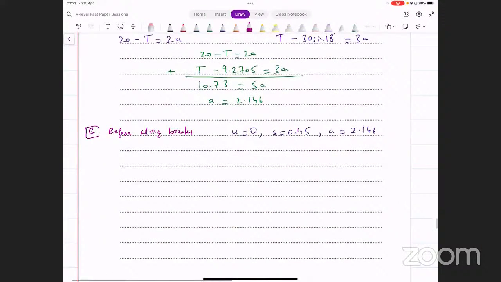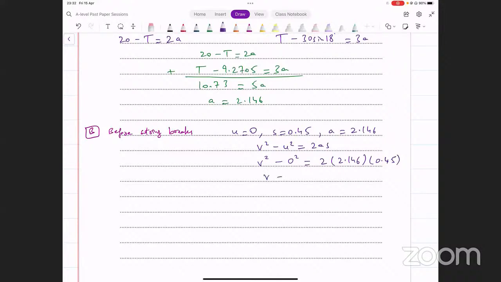Now, what equation can we use here? We have the initial velocity u, s और a है. Final velocity find करनी है, v find करना है. We can use v square minus u square equals 2as. So let's use that. V square minus u square equals 2as. V आपको find करना है. Well, u square is 0. 2 into 2.146 into 0.45.